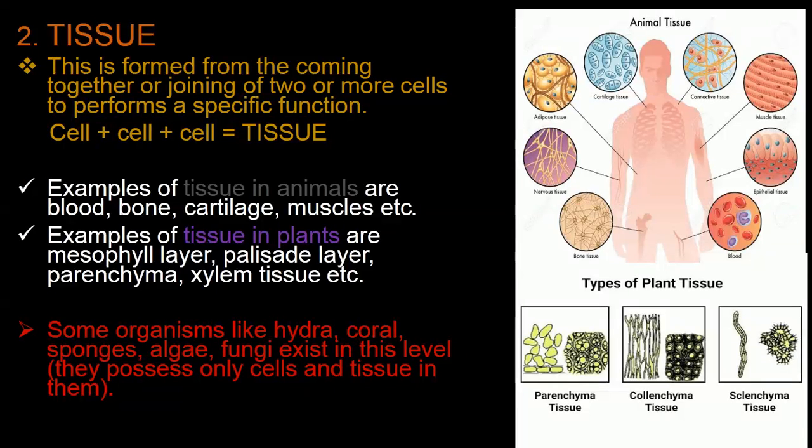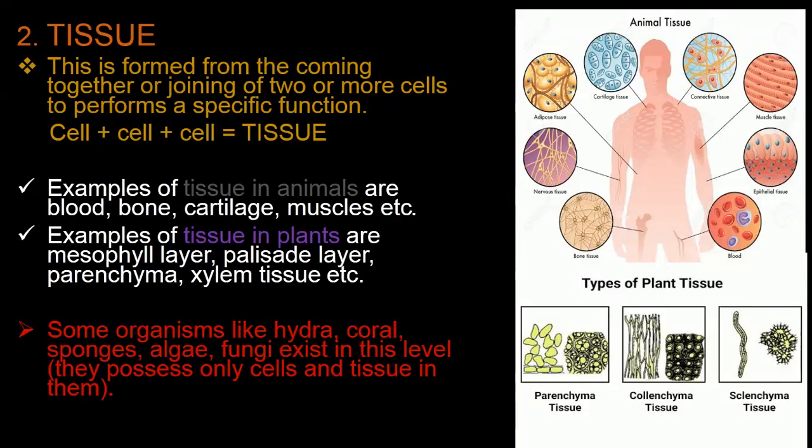Examples of tissues in animals are blood, bones, cartilages, muscles, and so on. From the image at your side at the corner there, you find some of these tissues. We have the bone tissues, we have the blood as a tissue, the nervous tissue, the adipose tissues, cartilage tissue, connective tissue, muscle tissue, epithelial tissue, and so on.